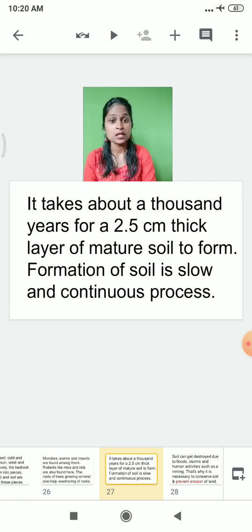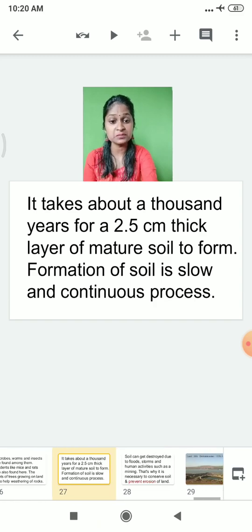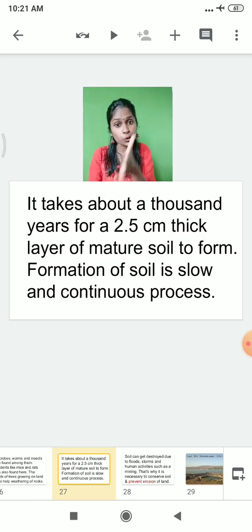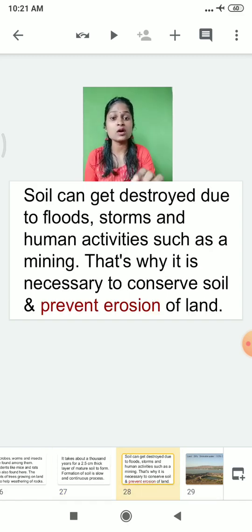That's why we say that the formation of soil is a very slow and continuous process. So students, don't you think that if the formation of soil takes so many years, then it is our responsibility to save and conserve the soil? We are dependent upon plants for food material, and plants grow inside the soil. Just imagine, if there is no soil, how will plants grow? And if there are no plants, from where will we get food? So that's why we have to conserve the soil.